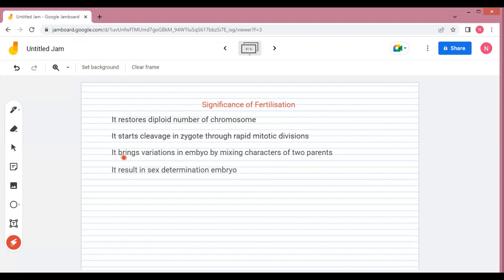Then this fertilization will bring variations in the embryo because of the mixing of characters of the two parents. So this variation will be brought into the embryo because of this mixing of the characters of two parents. Then the next one is that it results in sex determination of the embryo. The mixing of these chromosomes will decide the fate of the sex of that embryo, whether it will be male or female. All of this is the significance of fertilization. So it was all about fertilization. Thank you so much.